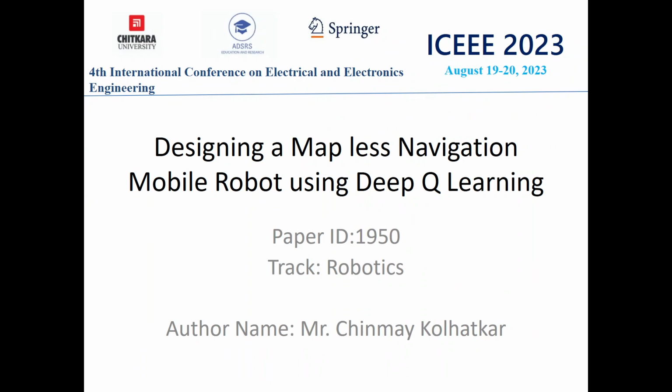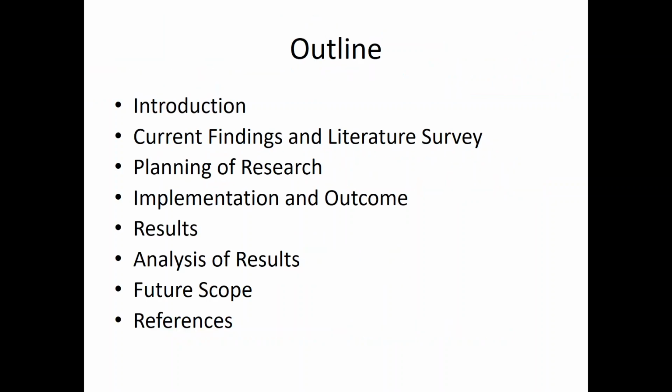This is Mr. Shin, paper ID 1950, presenting Designing a Mapless Navigation Mobile Robot Using Deep Q Learning. Here is an outline of my presentation.